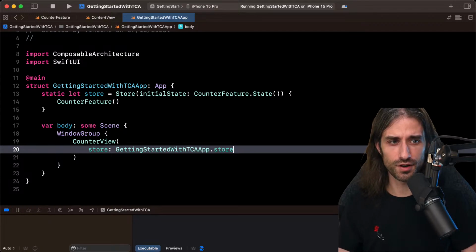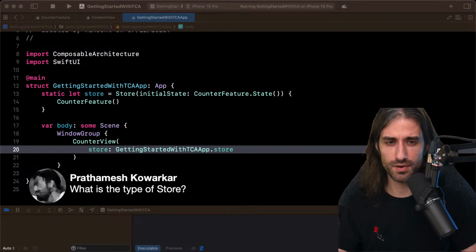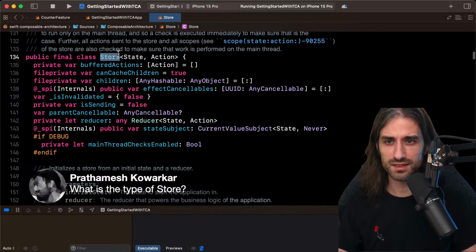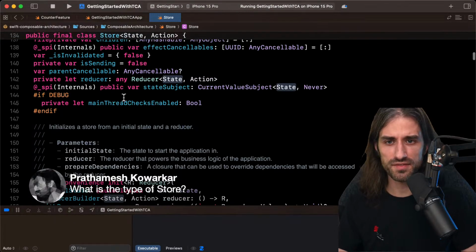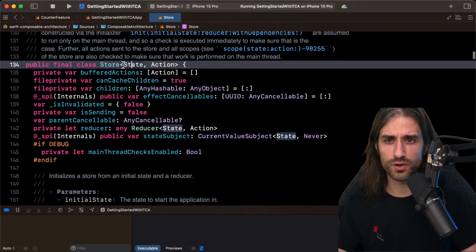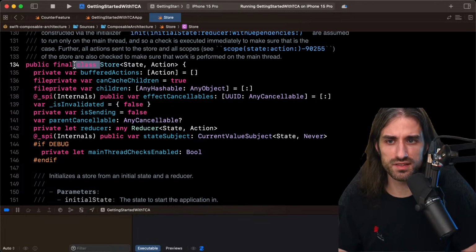What's the type of store? You're asking, what's the type of store? So let's have a look. Store is a class that also has two generic arguments, state and action, just like view store. I think we went over it, and they were very similar, but that's the type of store. It's a final class, so it's not meant to be extended using inheritance.